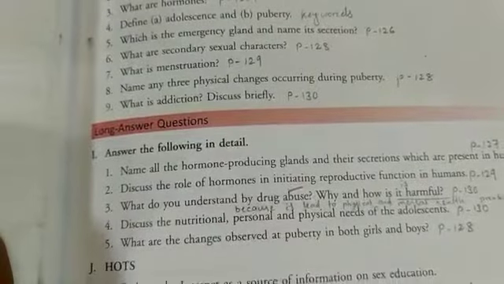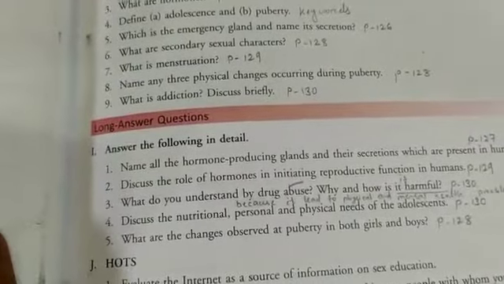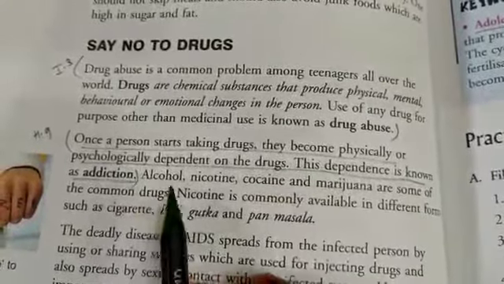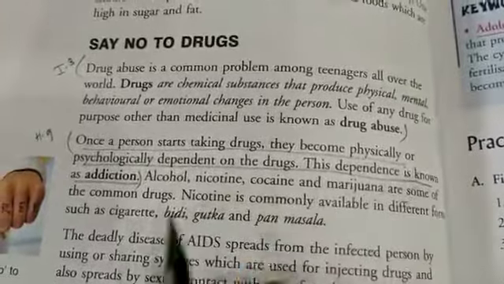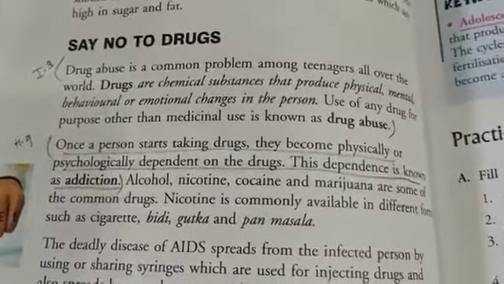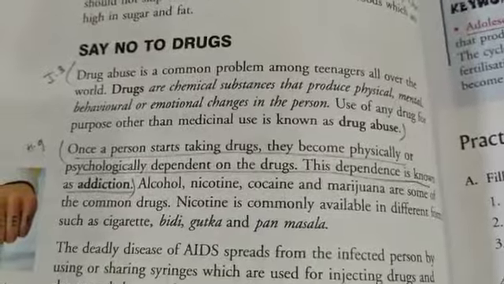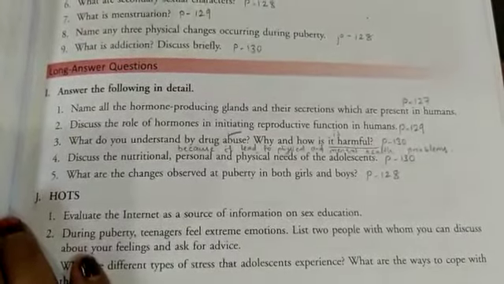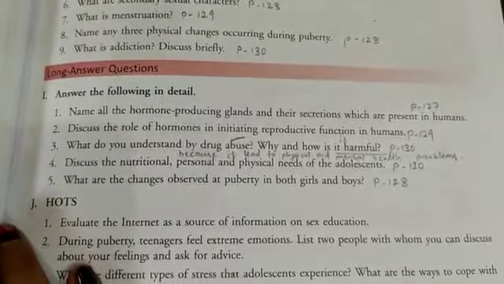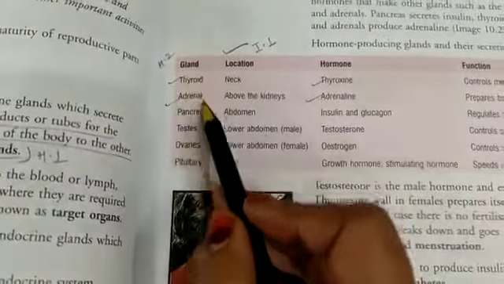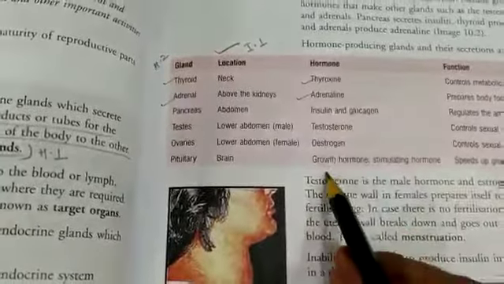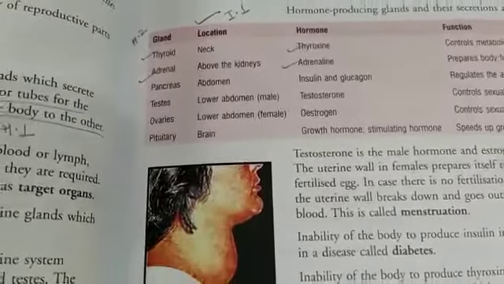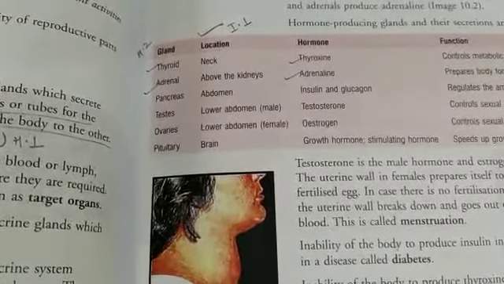Next, what is addiction? Discuss briefly. Page 130. Once a person starts taking drugs, they become physically or psychologically dependent on the drugs. This dependence is known as addiction. Page number 130. I number 1. Name all the hormone producing glands and their secretion which are present in humans. Page 127. These are all the glands and these are their secretions. So you will write all the glands and their hormones or secretions.